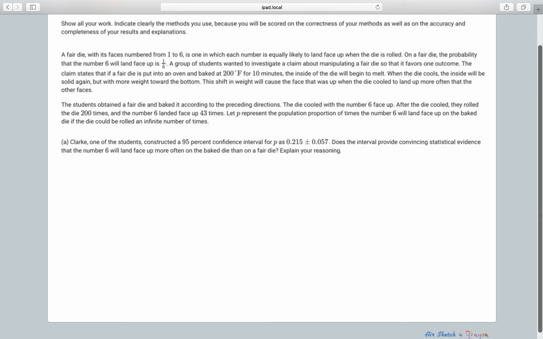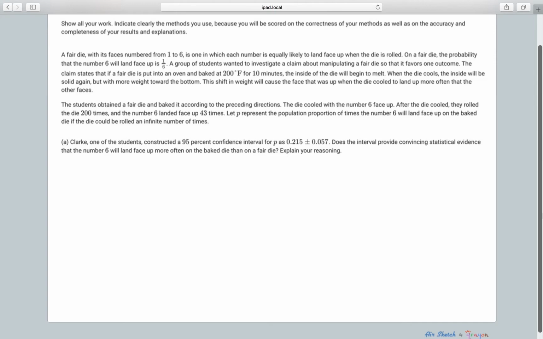Let P represent the population proportion of times the number 6 will land face up on the die if the die could be rolled an infinite number of times. Clark, one of the students, constructed a 95% confidence interval for P as 0.215 plus or minus 0.057. Does this interval provide convincing statistical evidence that the number 6 will land face up more often on the baked die than on a fair die?